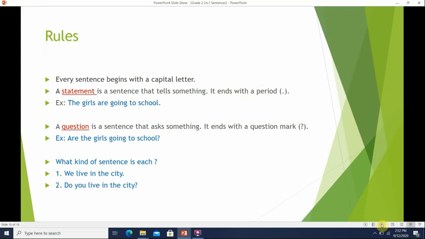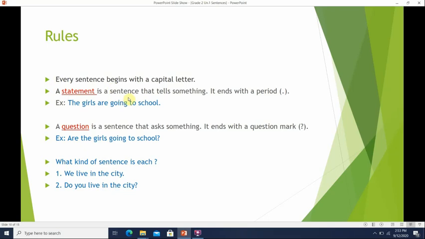But before I tell you what a statement is, remember that a sentence must begin with a capital letter. We said this last year. Every sentence always begins with a capital letter, okay? And always ends with an end mark. So the first type of sentence is a statement.